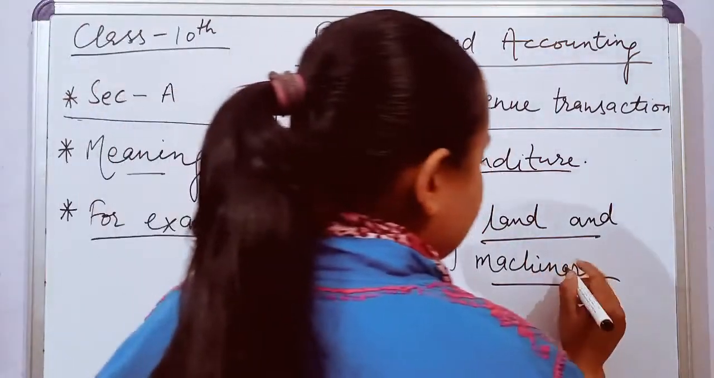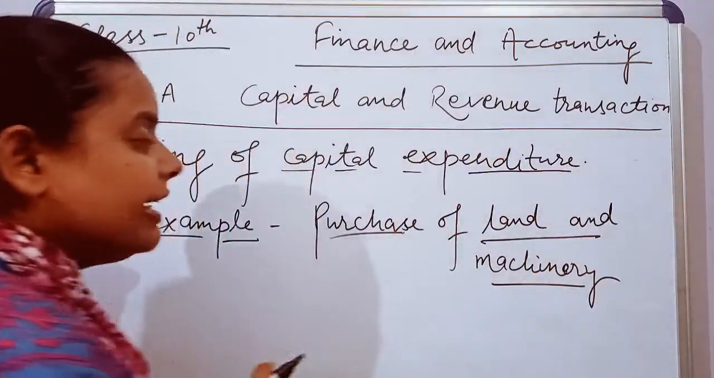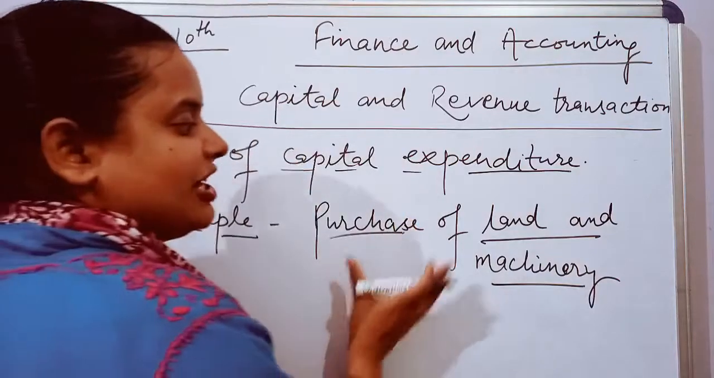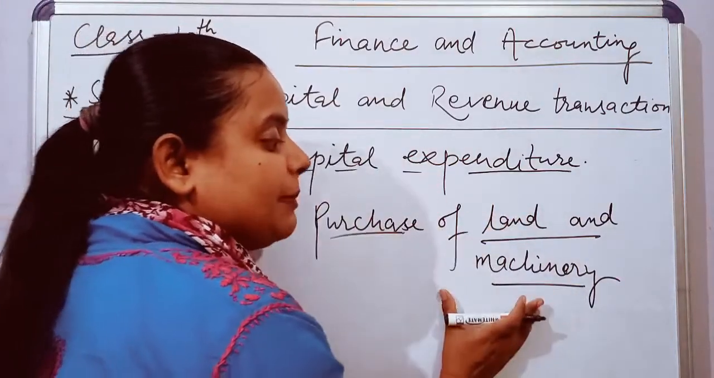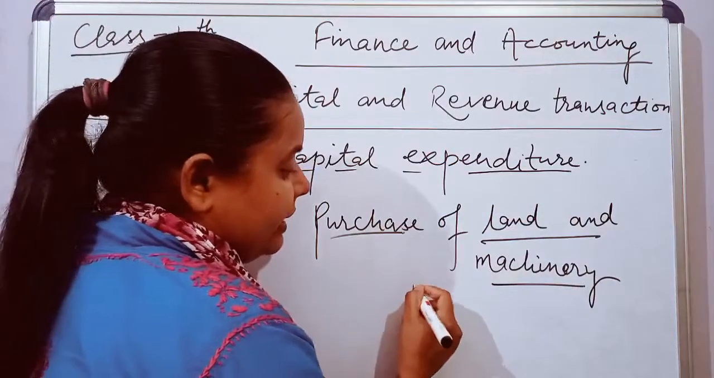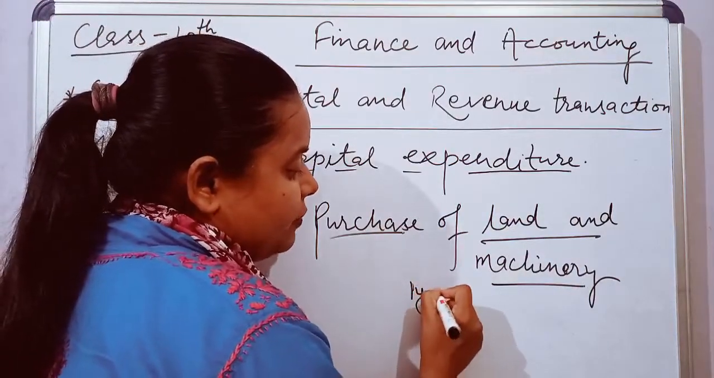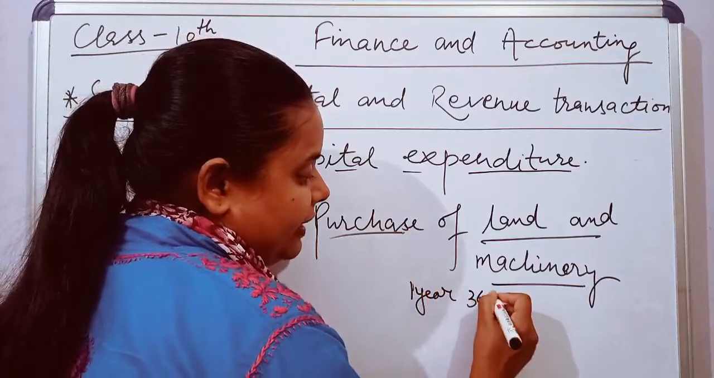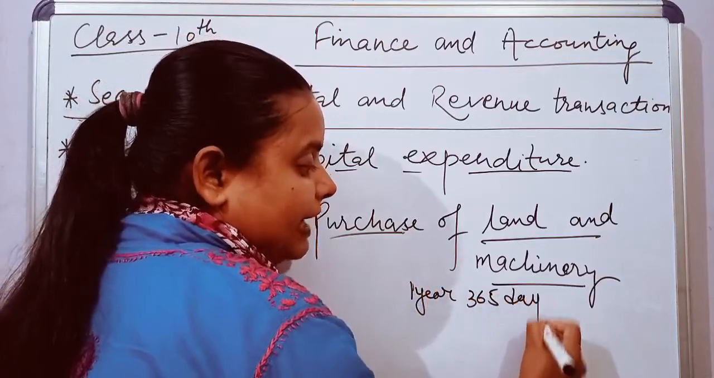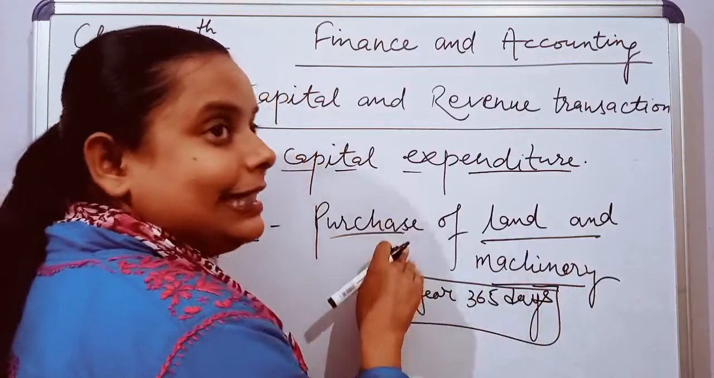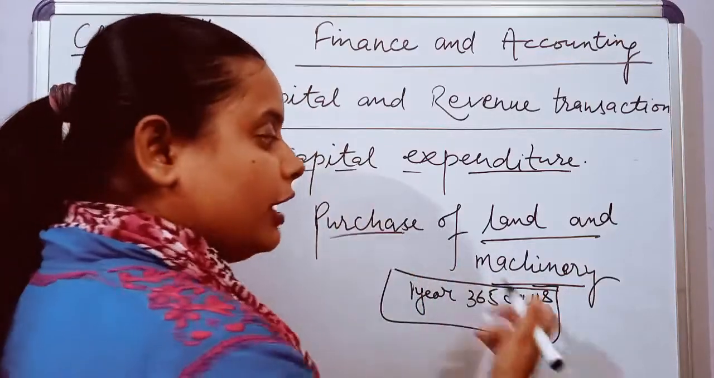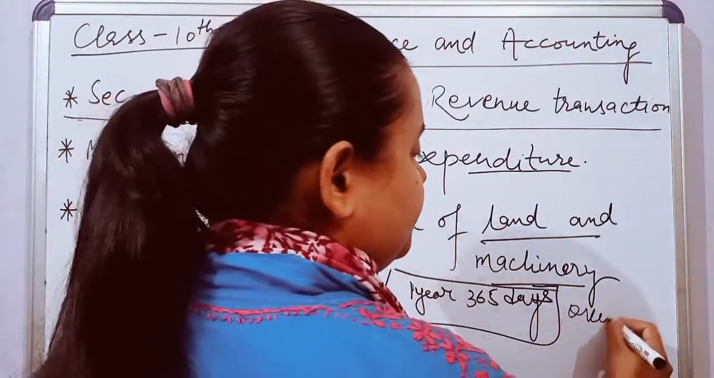Suppose we purchase land and machinery. The uses of that land or that machinery, we do not take in 1 year. One accounting year means 1 year, 365 days. The benefit from that, we are not taking only for 1 year. It is beneficial to us for years and years.